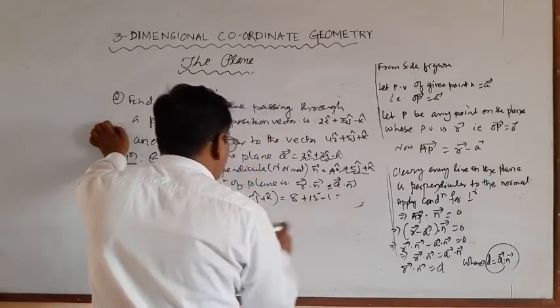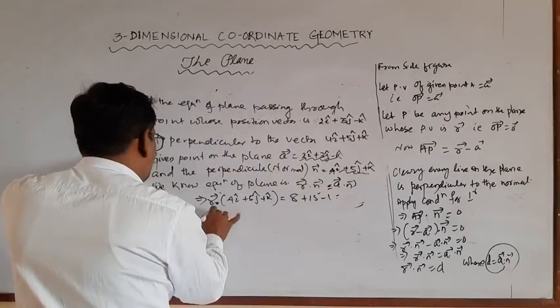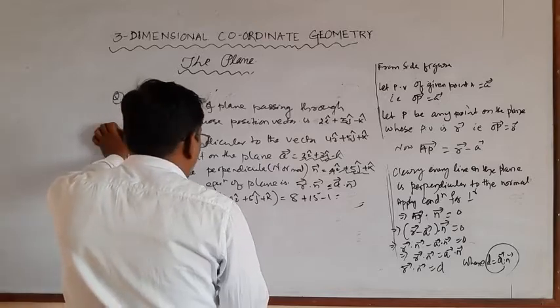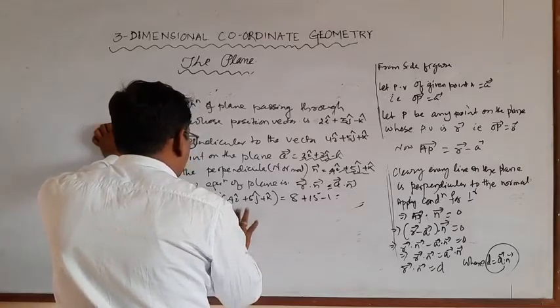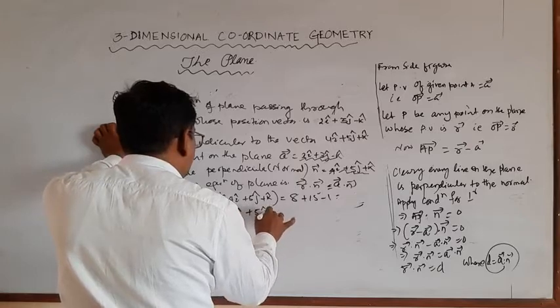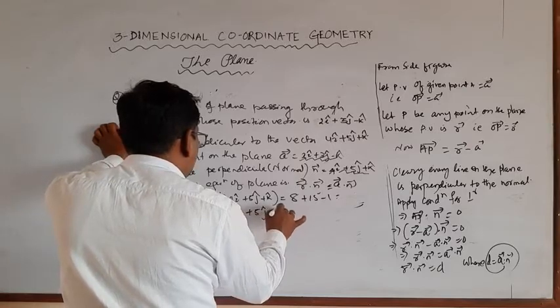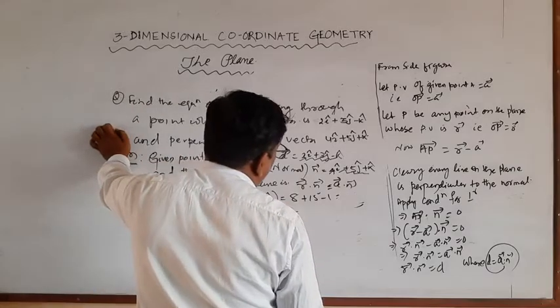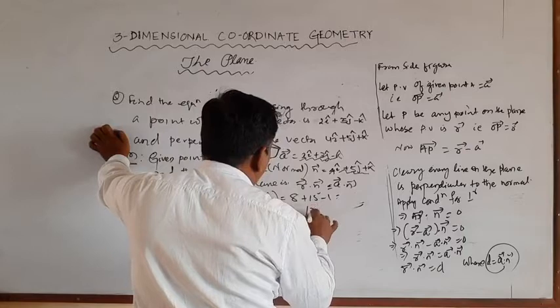Write the equation here. So r dot 4i cap plus 5j cap plus k cap is equal to 22.